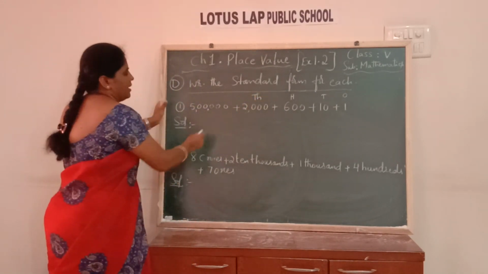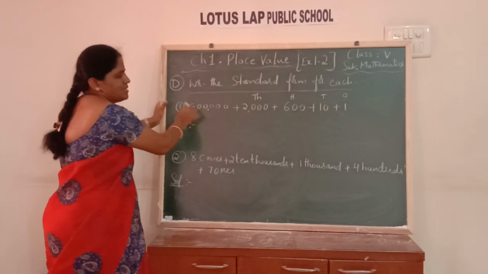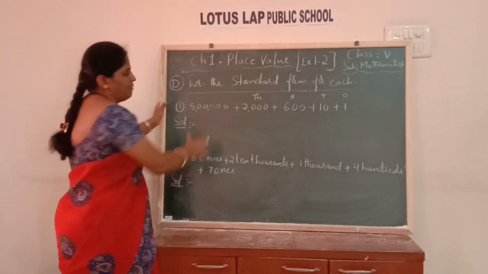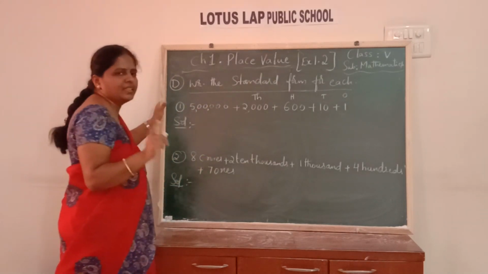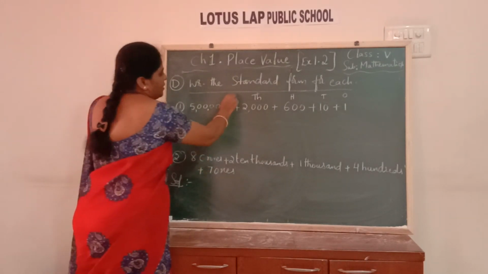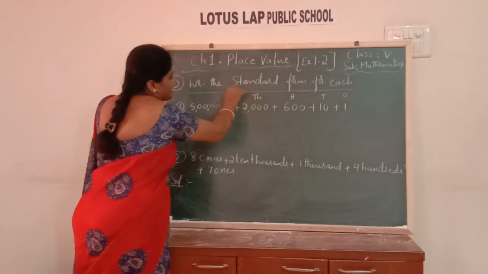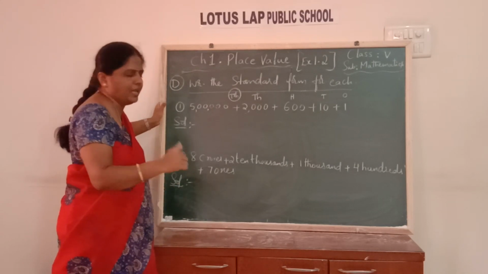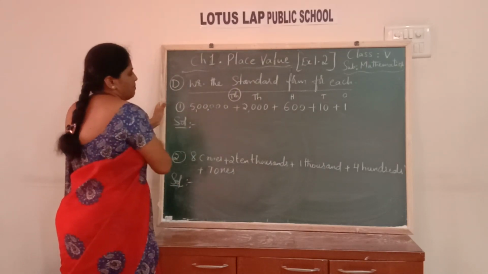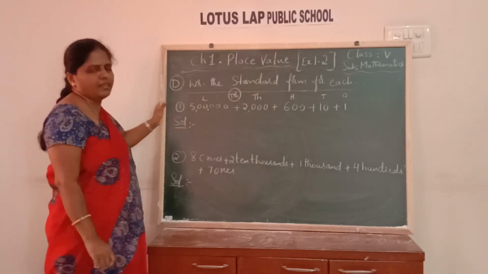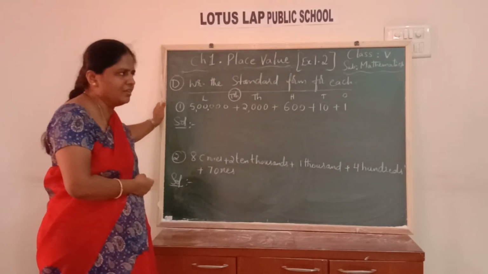Then I have 1, 2, 3, 4, 5, 6. Sixth place, not fifth place. So the fifth place, 10,000s place, is not there here, children. 10,000s place is missing here. Then what is the sixth place? Lakhs place.